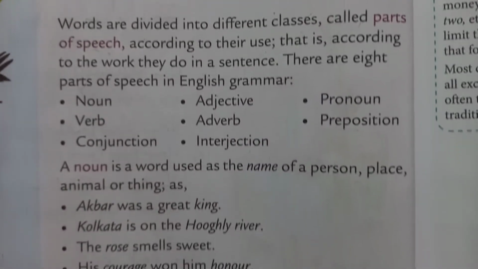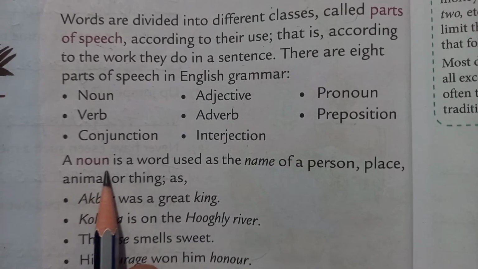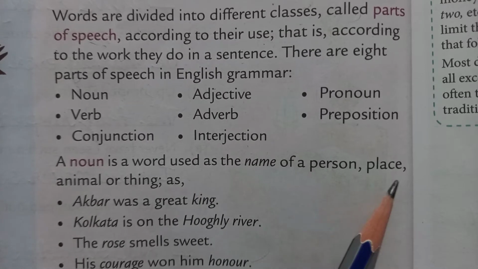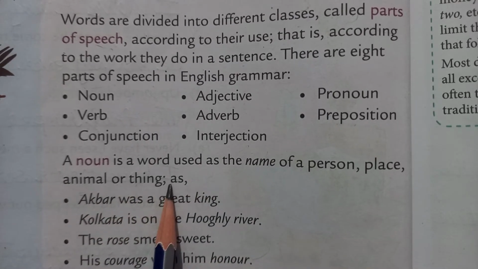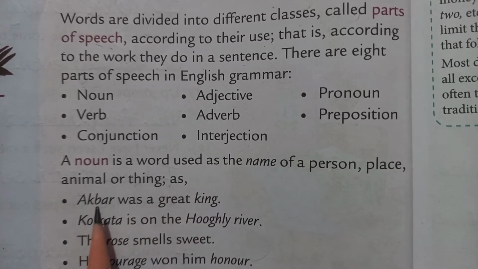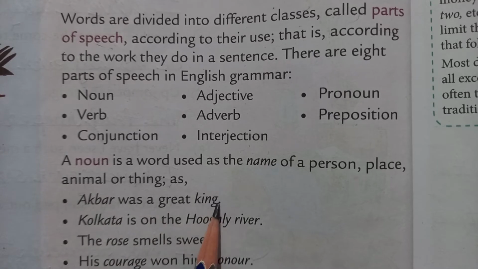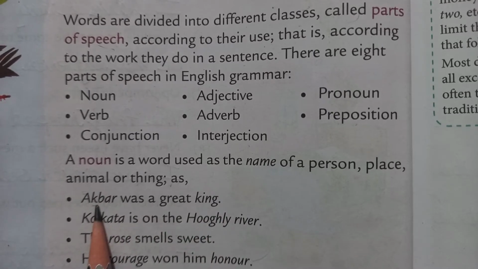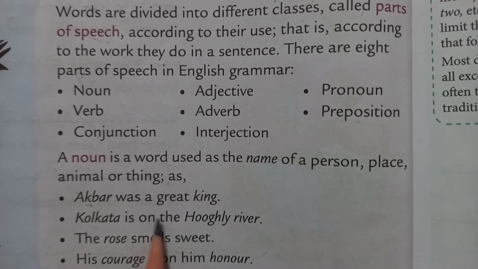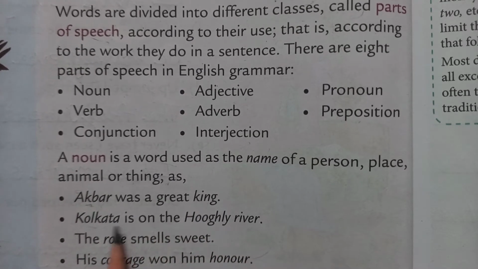Now, see what is noun. A noun is a word used as the name of a person, place, animal, or thing. For example, Akbar was a great king. Akbar is a noun and king is a noun. Kolkata is on the Hooghly River.